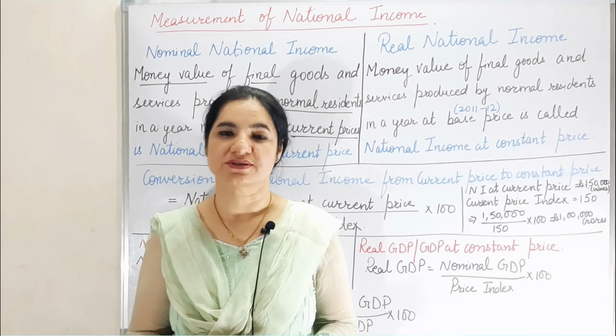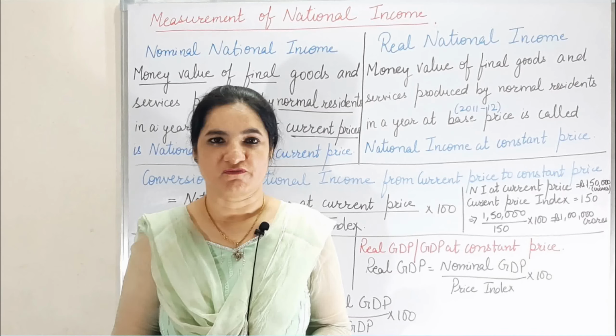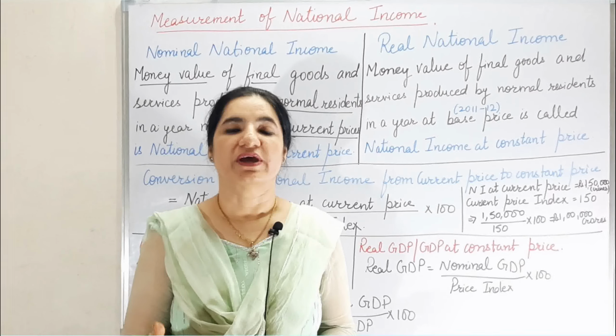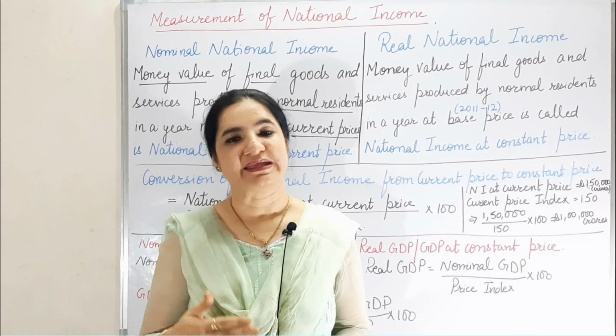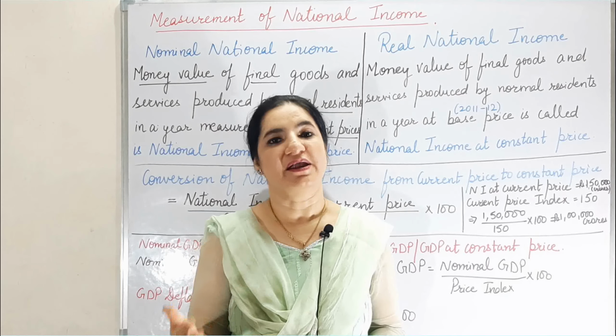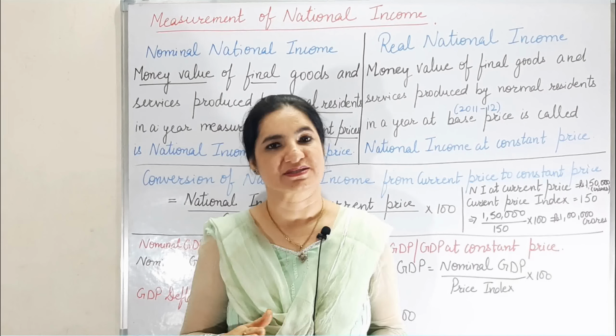Suppose there is a drought, a famine, or because of this novel coronavirus, COVID-19, spreading in the country nowadays, the price of some commodities is decreasing and the price of other commodities is increasing. Because of all such natural calamities or reasons where prices fluctuate, whether increasing or decreasing, such a year cannot be considered as the base year.